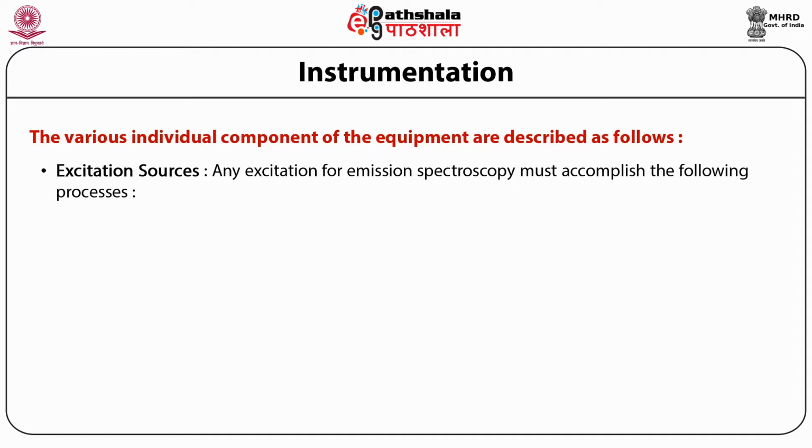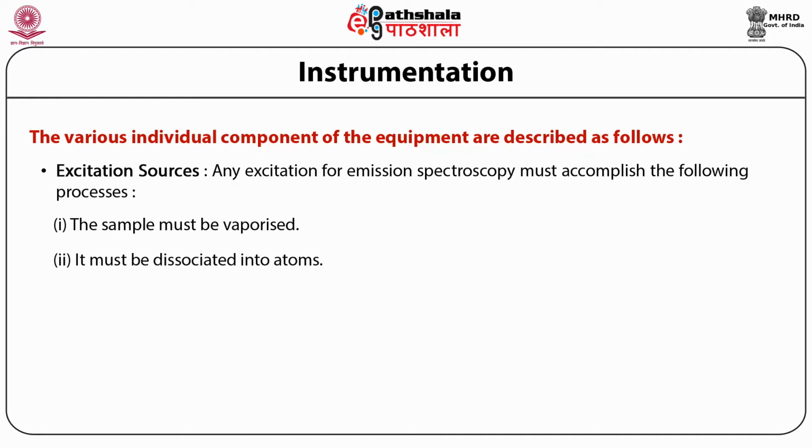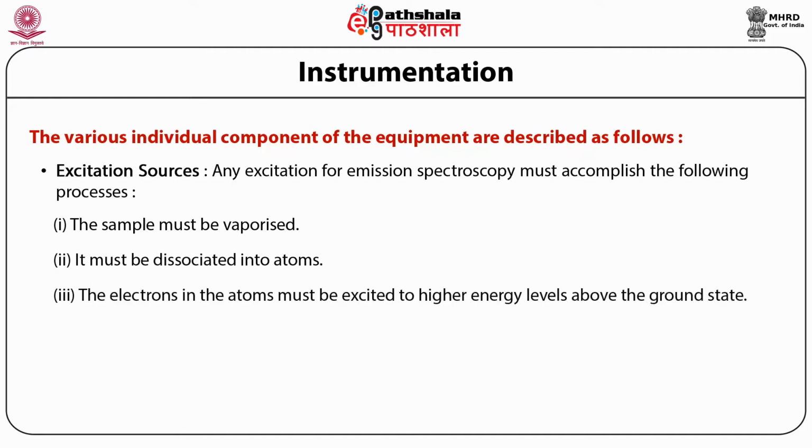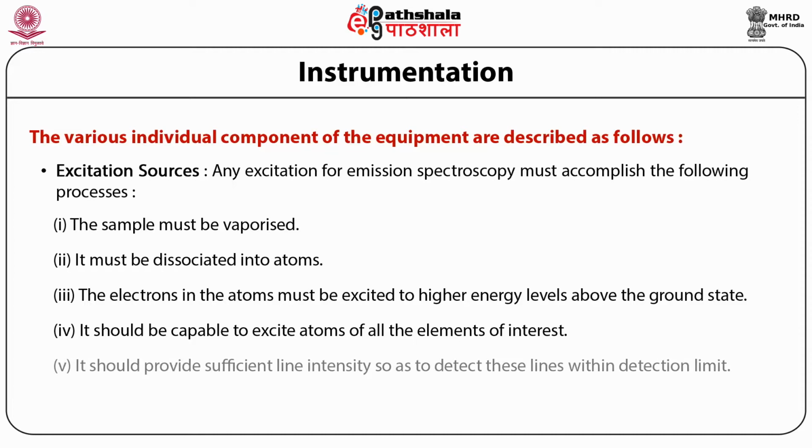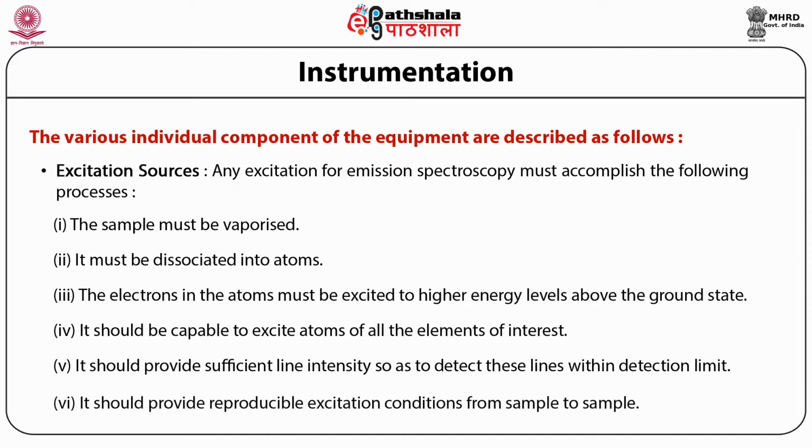Any excitation source for emission spectroscopy must accomplish the following processes: the sample must be vaporized, it must be dissociated into atoms, the electrons in the atoms must be excited to higher energy levels above the ground state, it should be capable of exciting atoms of all the elements of interest, it should provide sufficient line intensity so as to detect these lines within the detection limit, and it should provide reproducible excitation conditions from sample to sample.